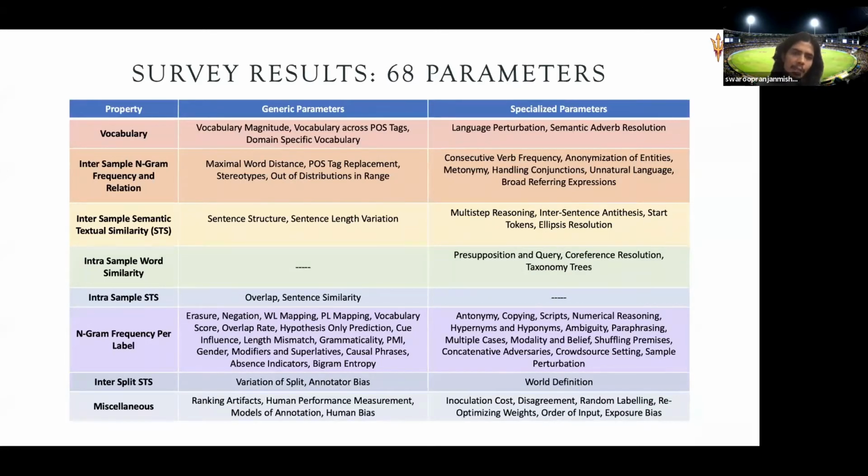But then we have to find the parameters, right? Just knowing the properties is not enough. We have to know which attribute of the property is actually helping or not helping the model in generalizing or in learning the spurious bias. So we surveyed a lot of papers in our work, and we shortlisted something like 68 parameters, and we categorized them into these 7 categories. For example, vocabulary magnitude, vocabulary across POS tags, maximal word distance. So there are several different kinds of parameters we identified from surveys.